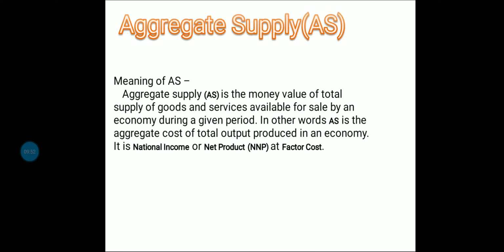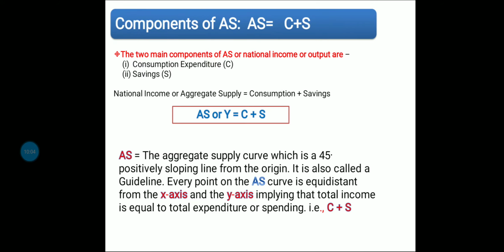It is also called national income or net national product at factor cost. Now, as far as the components of aggregate supply are concerned, total income either can be consumed or can be saved. So it is the combination of C plus S, as we have discussed during the saving functions. The two main components of national income or output are consumption expenditure and savings. So AS or Y is equal to C plus S.